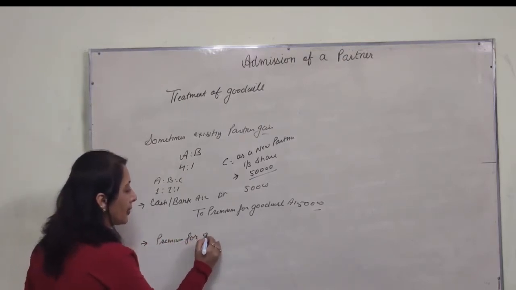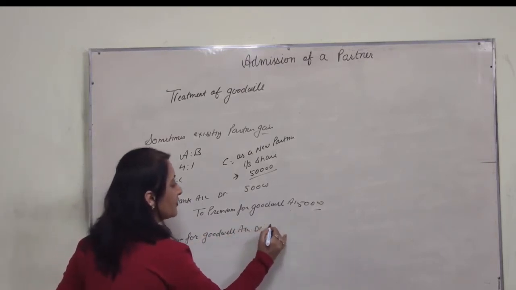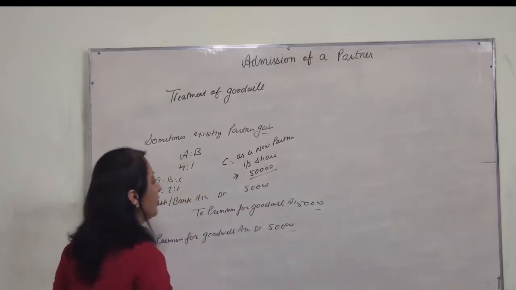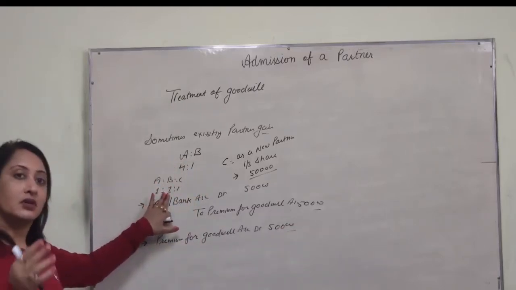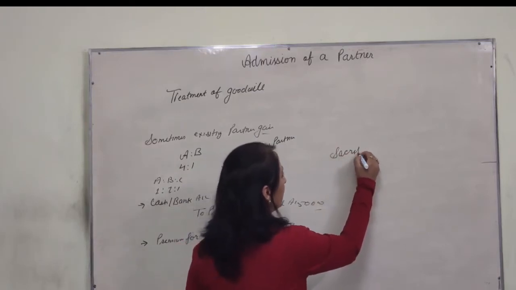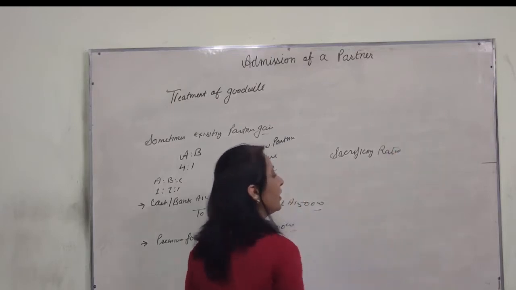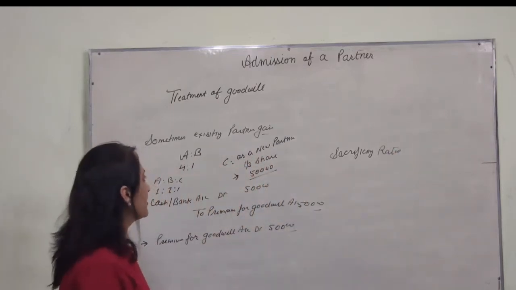Premium for goodwill account debited rupees 50,000. Now, as the new ratio is given, we first calculate the sacrificing ratio. Formula is old ratio minus new ratio.